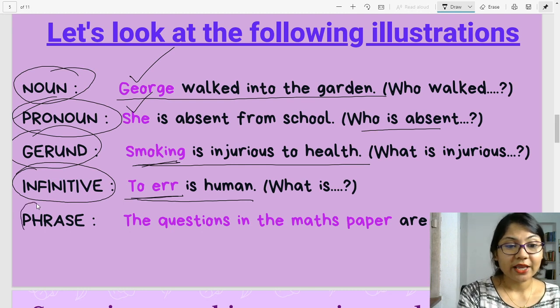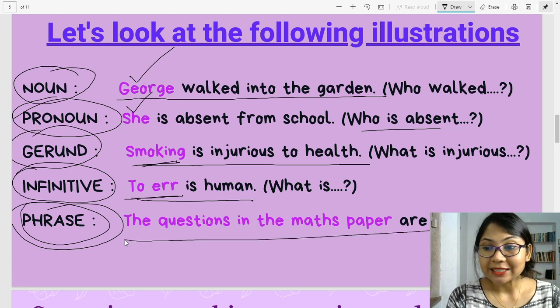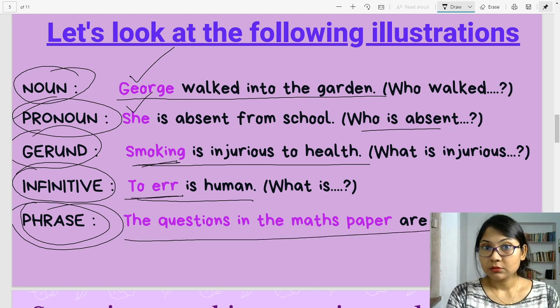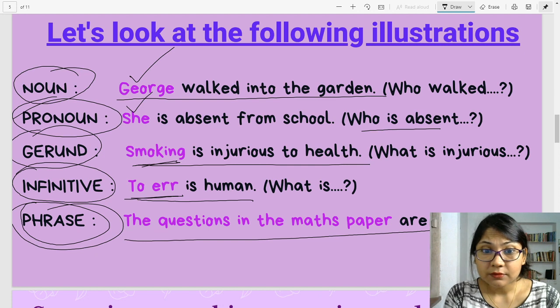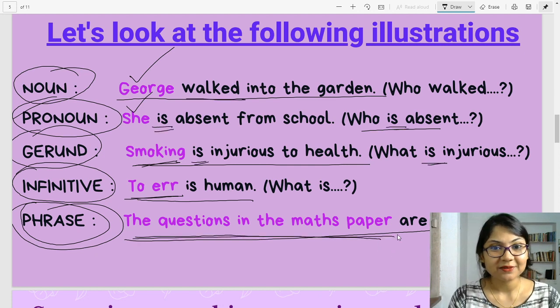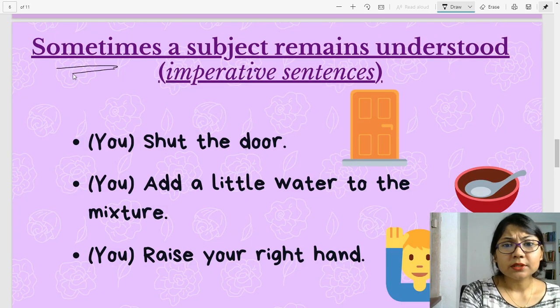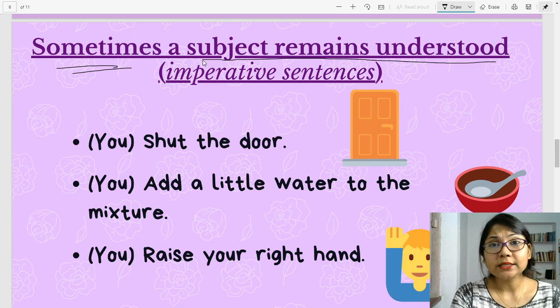Alright. Phrase as subject. The questions in the maths paper are hard. What are hard? The questions in the maths paper. Alright, let's move on.